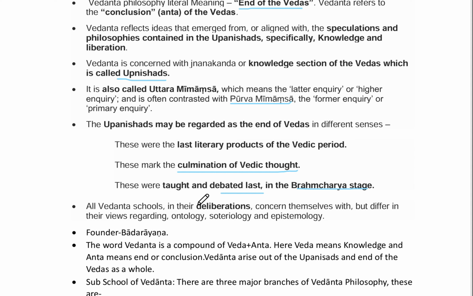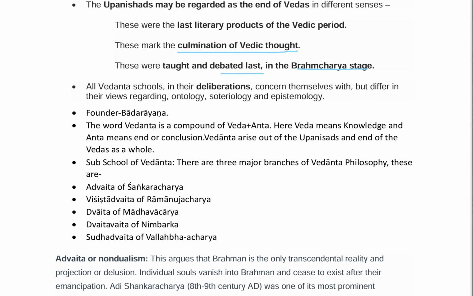All Vedant schools in their deliberations concern themselves with liberation but differ in their views regarding ontology, soteriology, and epistemology. The founder of the Vedanta is Badarayana. The word Vedanta is a compound of Veda plus Ant. Here the Veda means knowledge and the Ant means end or conclusion. The Vedanta arises out of the Upanishad or the end of the Vedas as a whole. And there are sub schools of Vedanta.